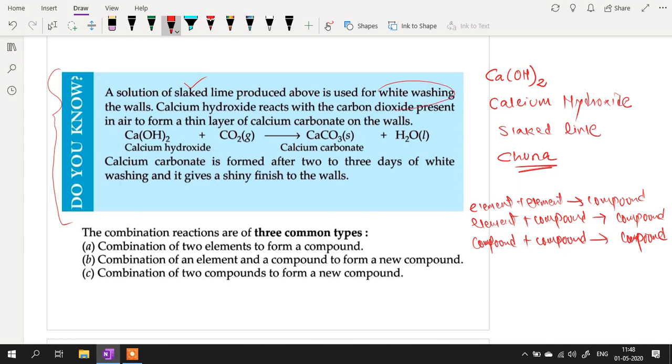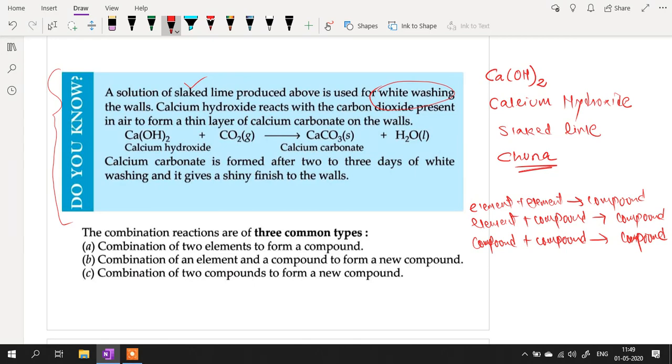You know whitewashing? Whitewash is basically a coat which is applied on walls to give them a white finish. But it is not as long lasting and as durable as your plastic emulsion paint, the expensive Asian Paints which we put in our houses.